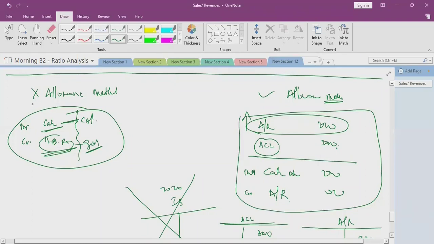So when the allowance method is there, when bad debt recovery is there, we will write cash to bad debts recovery. Here also we can write accounts receivable to bad debts recovery: debit accounts receivable, credit bad debts recovery. And then again we will debit cash and credit accounts receivable.